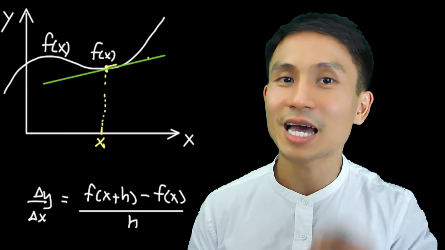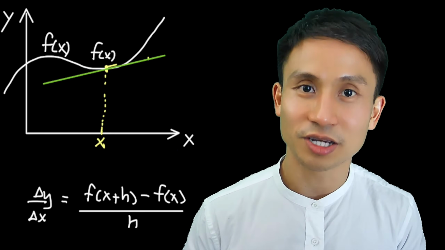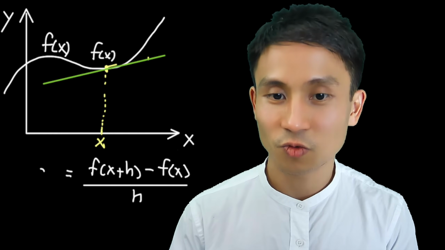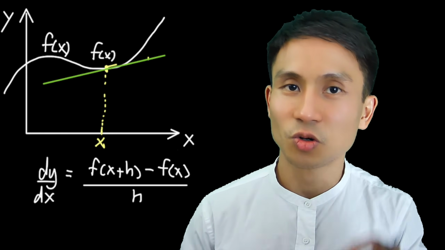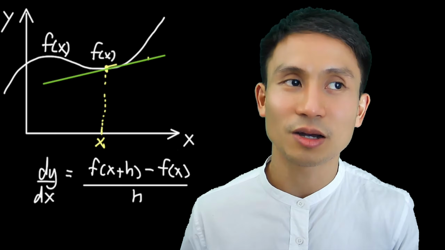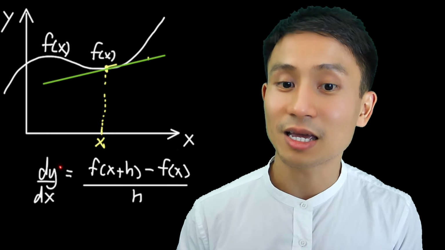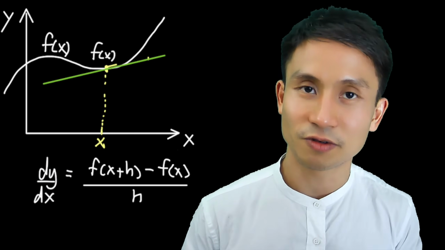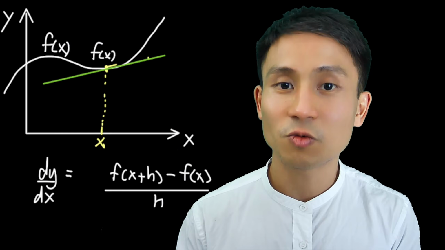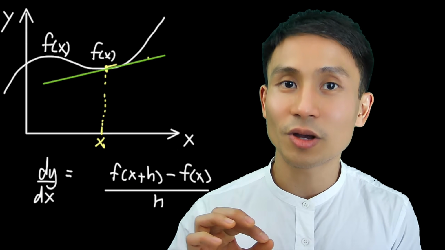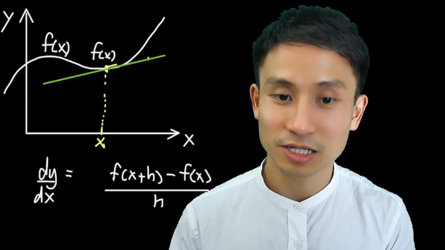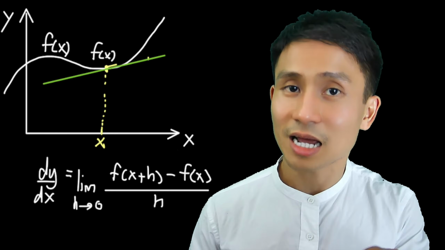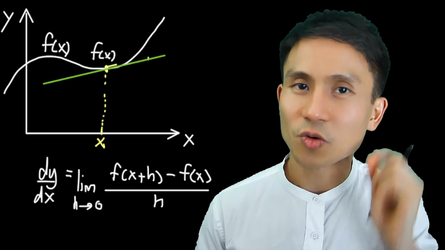And that is a very key idea here in the first principle of differentiation. But to write that more appropriately, instead of using delta y over delta x, we call it dy over dx. So the d here means that we are talking about differential calculus, where we are taking very small changes for y and x to capture the exact value of the slope. But again, that is only possible when we say that h is going very small. And in mathematics, we use the language of limits here, where h approaches zero. Well, that comes with some reasons. Now let me show you how it works exactly.